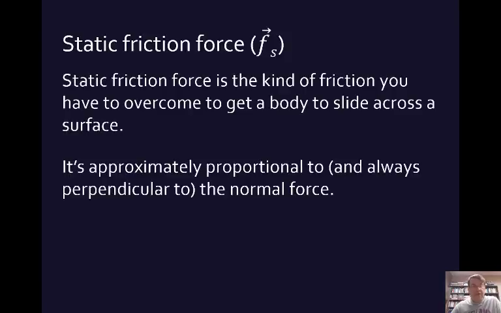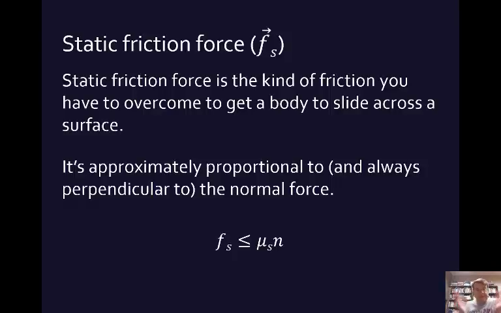And once again, that critical force is approximately proportional to and perpendicular to the normal force. And so the force that pushes back, keeping you from moving it, is the force of static friction.